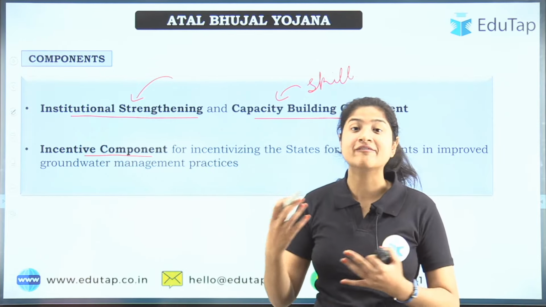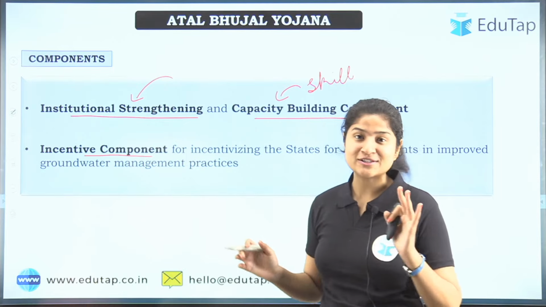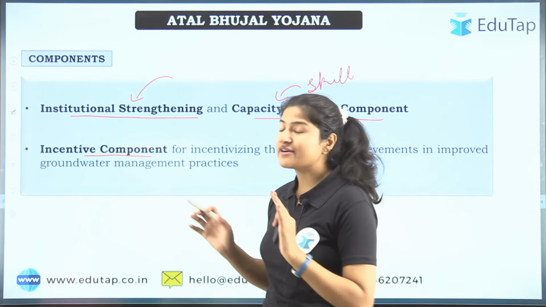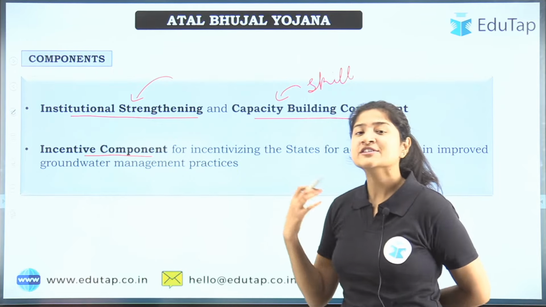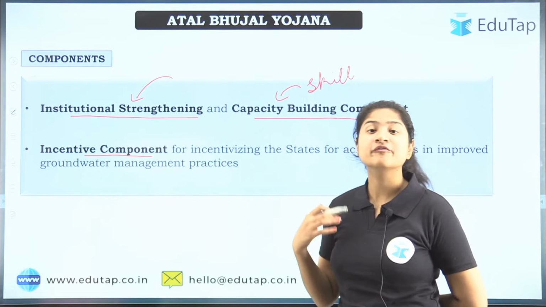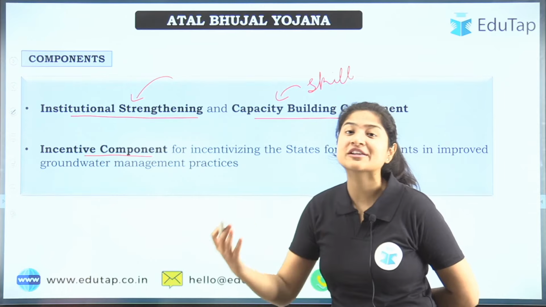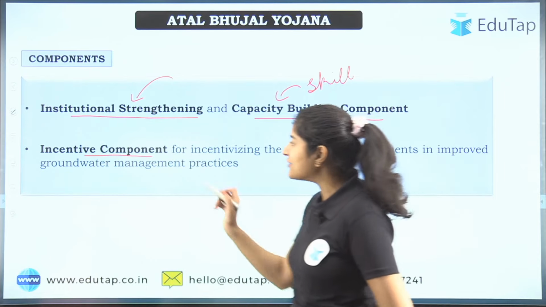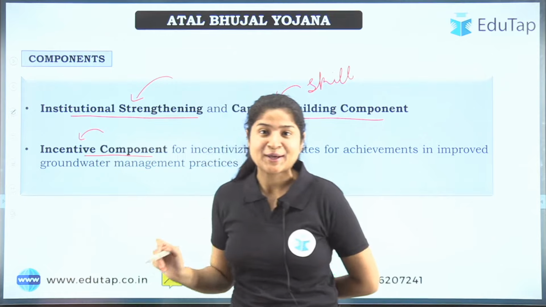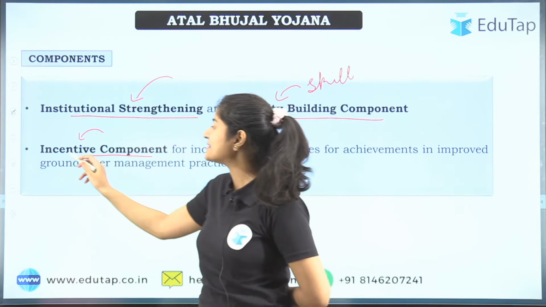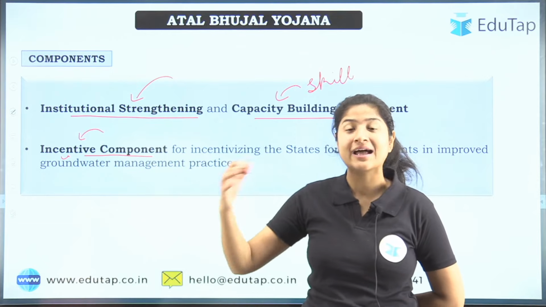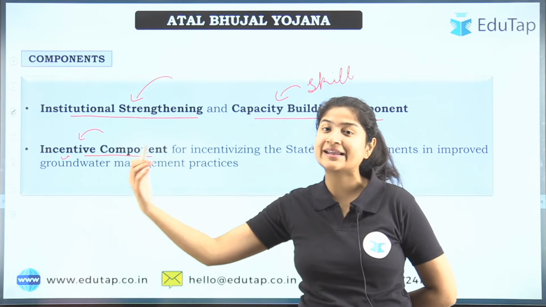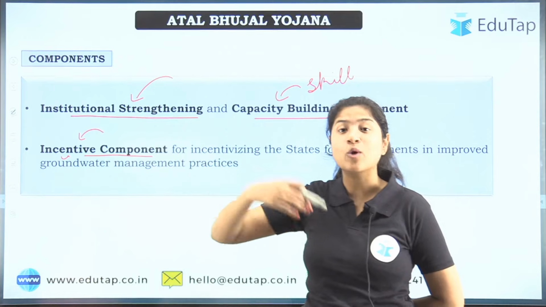They want to develop. The concept the government has applied is, whichever state or district, because we have seen 78 districts will be a part of it, whichever district performs well under this category, who looks after better groundwater management, will get better funding. So you give an incentive to a particular district or area: if you perform well under this Yojana, we will give you more funding.